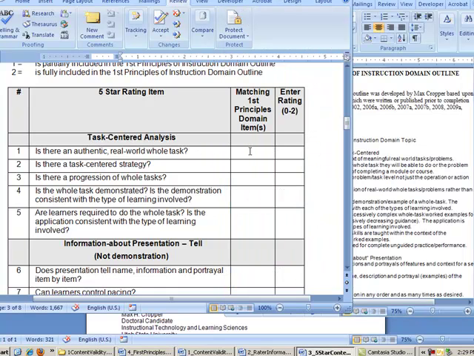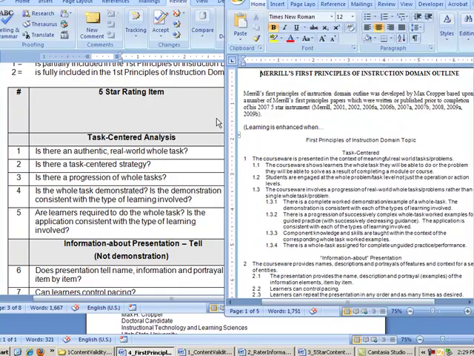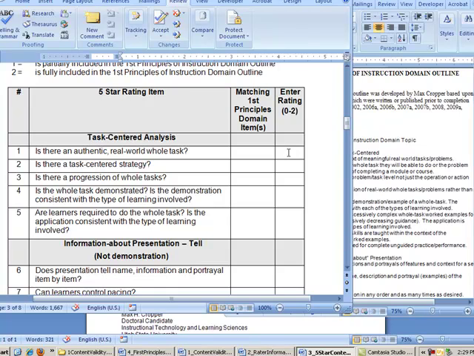We'd like you to identify all of the matching domain items, all that you can find, so that your rating will be more accurate. Again, if an item is included completely somewhere in the domain outline, you'd give it a 2. If it's only partially included, you'd give it a 1. And if it's not included, you give it a 0.